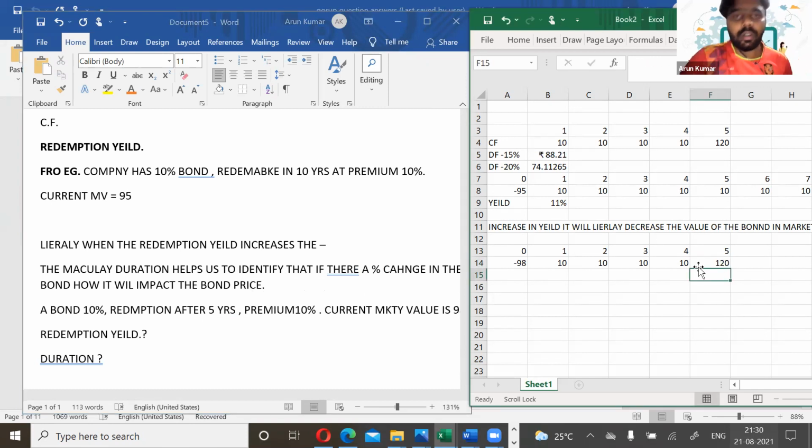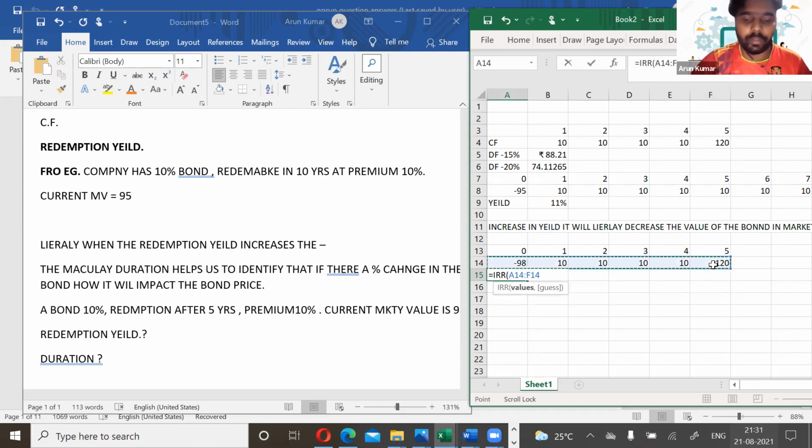So what's the value here? 120. 120 is the total value of your bond, and you need to calculate the redemption yield. So how will you calculate the redemption yield? It is easy. It is IRR. Select the cash flows from year 0 to year 5. So what's the redemption yield here? 12%, right? Okay.